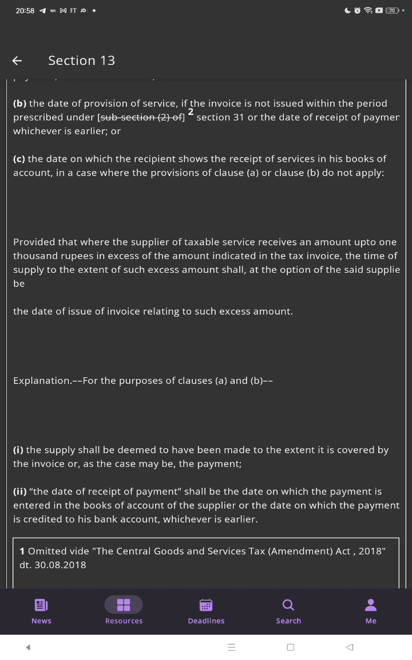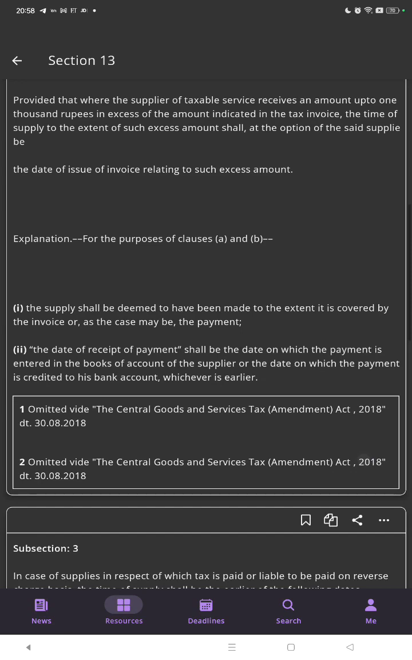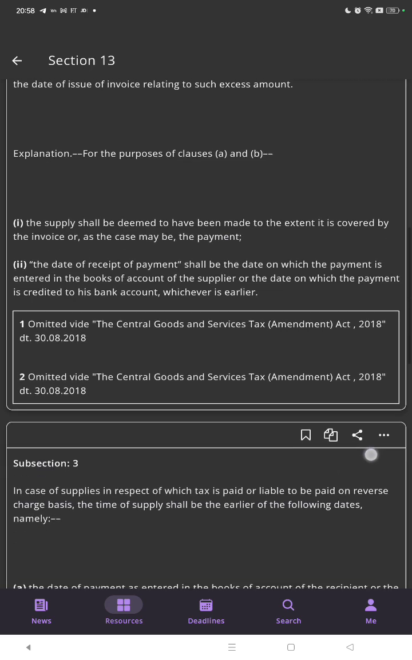Explanation: for the purpose of clause A and B, the supply shall be deemed to have been made to the extent it is covered by the invoice, or as the case may be, the payment. The date of receipt of payment shall be the date on which the payment is entered in the books of accounts of the supplier, or the date on which the payment is credited to his bank account, whichever is earlier.